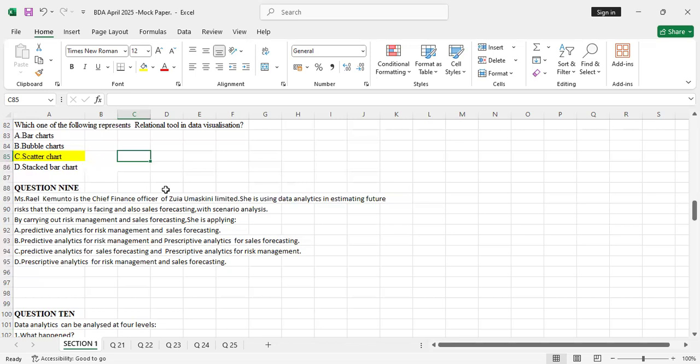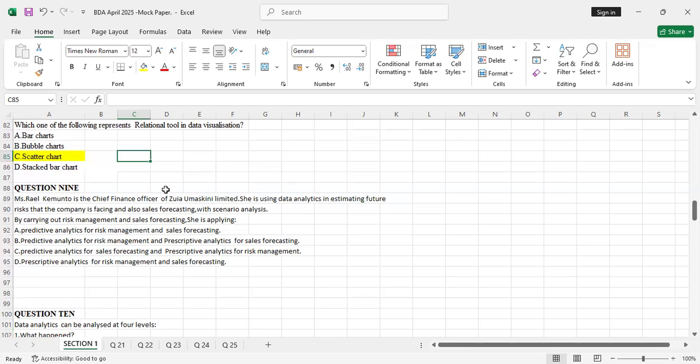So risk management is prescriptive analytics. For you to manage risk, you have to use the prescriptive model. While sales forecasting, the word forecast, is predictive.